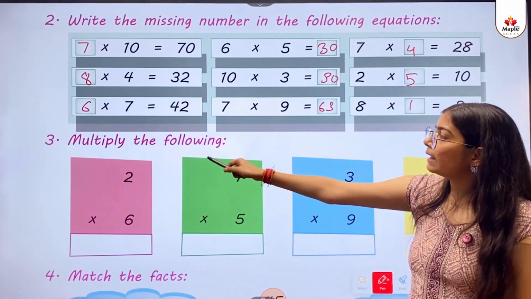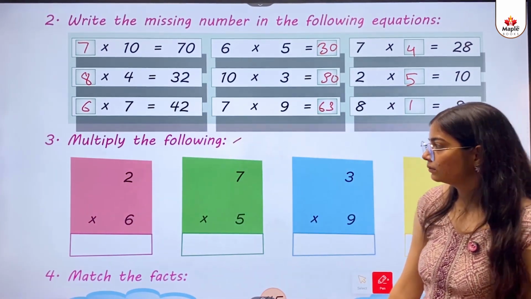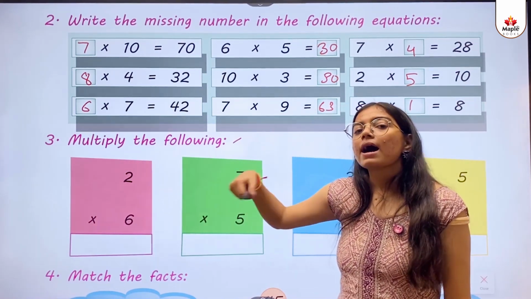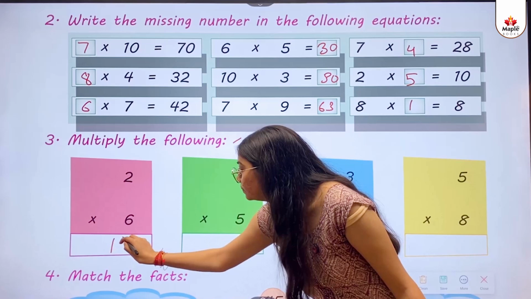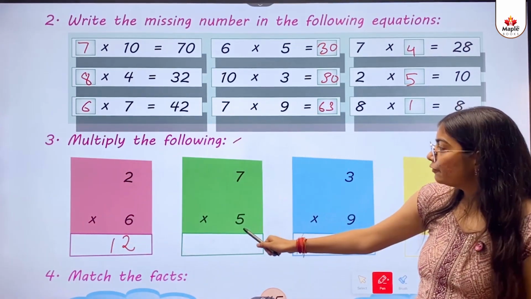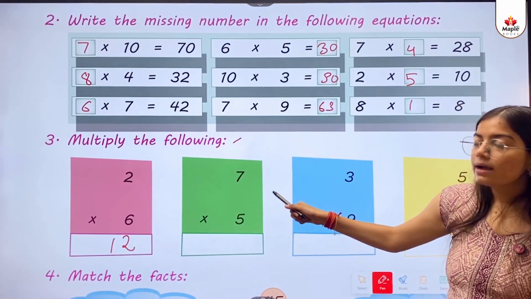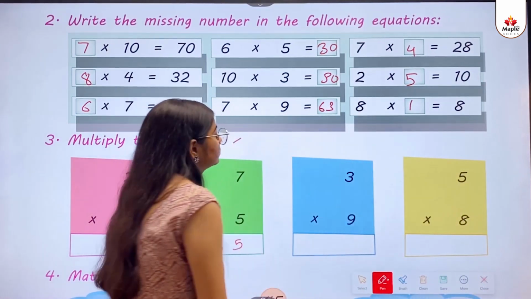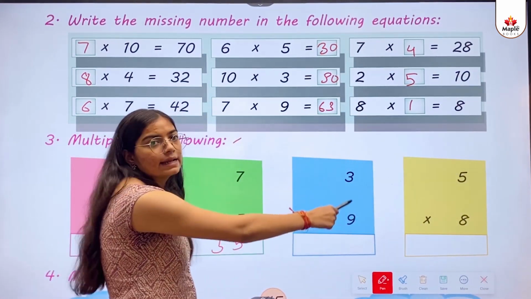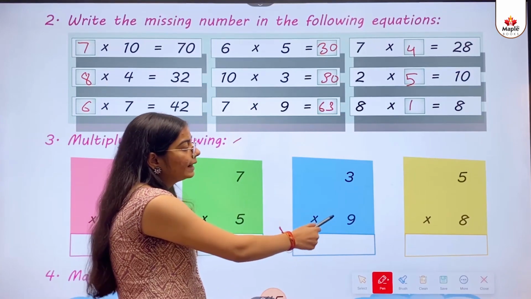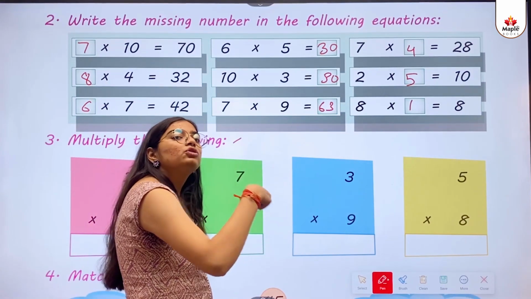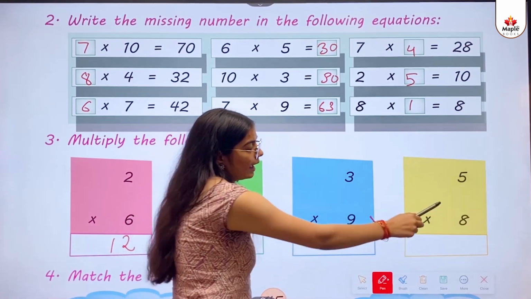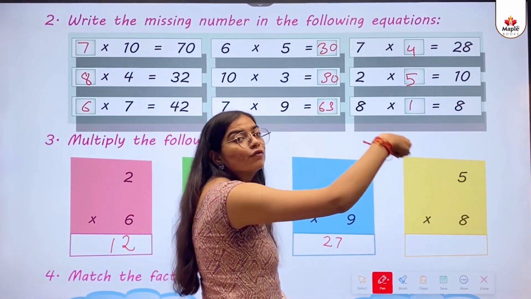Third, multiply the following. 6 2s are 12. 5 7s are 35. 3 9s are or 9 3s are 27. 8 5s are 40.